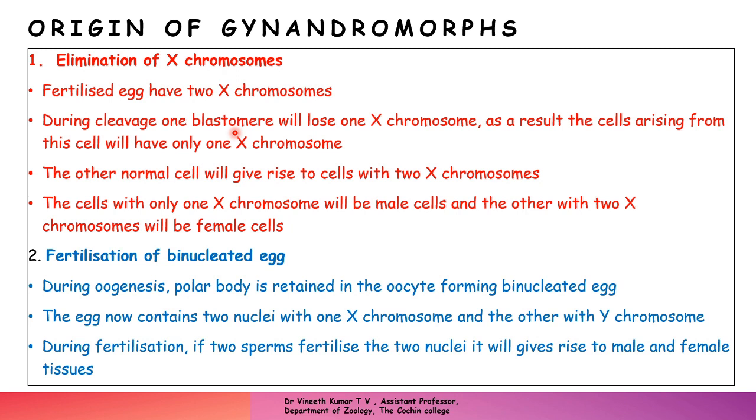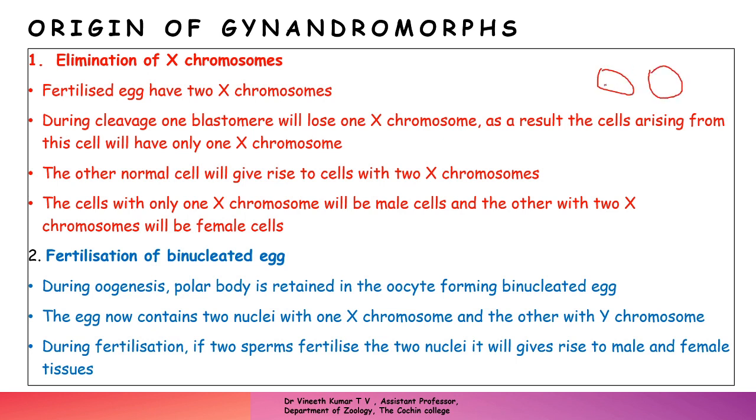In the early stages, one of the blastomeres, and a blastomere is nothing but one cell of a zygote. After cleavage, the fertilized egg, the zygote, divides into two, and those two cells are called blastomeres. Those two blastomeres divide into four, and it goes on. Of these, one of the blastomeres will lose one chromosome. As a result, the cells arising from this particular blastomere will have only one X chromosome. So consider that two blastomeres are there.